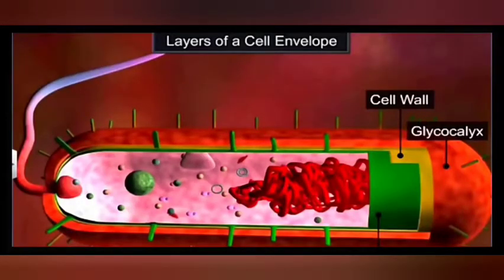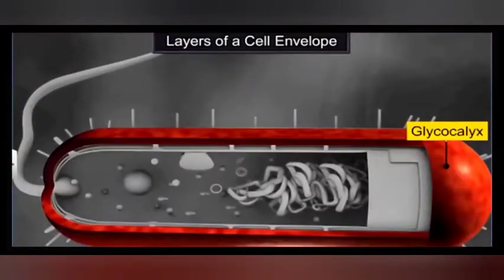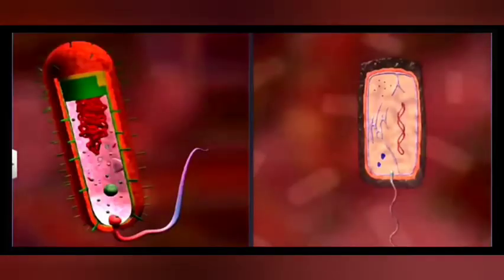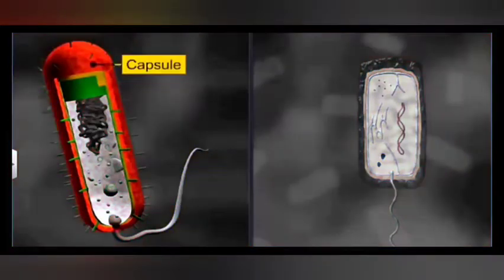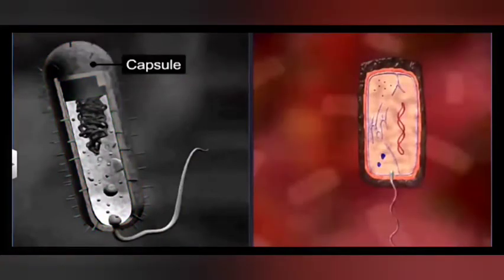First, that is glycocalyx. It is protective in function. Its main function is to protect the bacteria from adverse conditions, and it also gives a kind of protection from antibiotics. So, antibiotic resistance is produced in a bacteria with the help of this glycocalyx, which may be tough in the form of a layer called a capsule, or it may be a very soft mucilaginous structure called a slime layer.